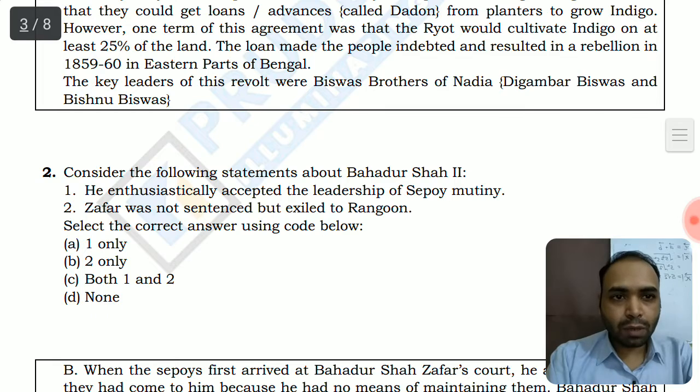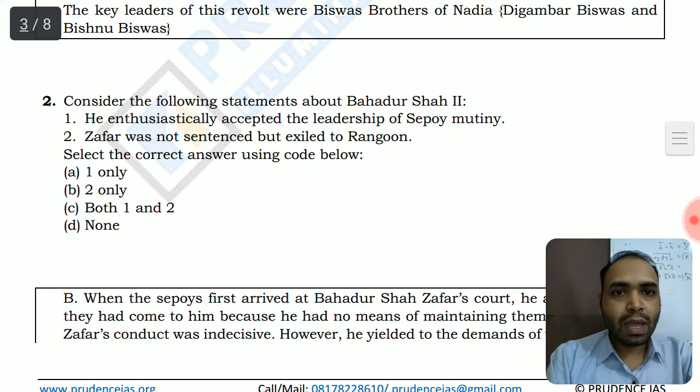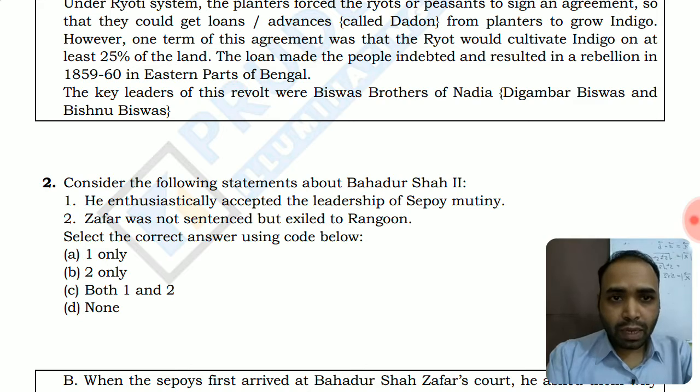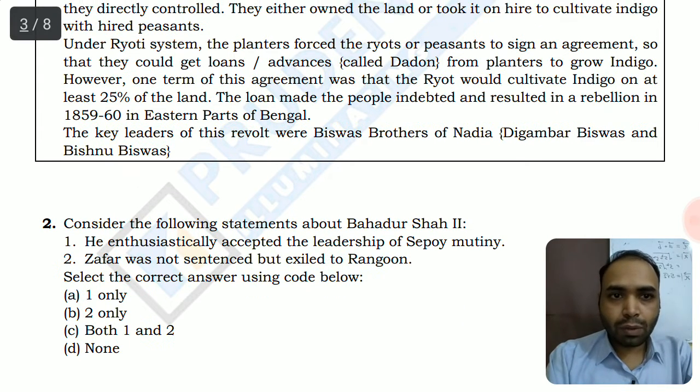Consider the following statements about Bahadur Shah II, that is Bahadur Shah Zafar. He enthusiastically accepted the leadership of the Sepoy Mutiny. No, actually he was very old and he was not enthusiastic about fighting the British Empire, because he knew very well about the strength of the British. So he did not intend to participate initially. He rejected the leadership of the Sepoy Mutiny when the Sepoys approached him. So the first one is wrong. Zafar was not sentenced but exiled to Rangoon. Yes, he was sent to Burma in exile. So the second option is correct.